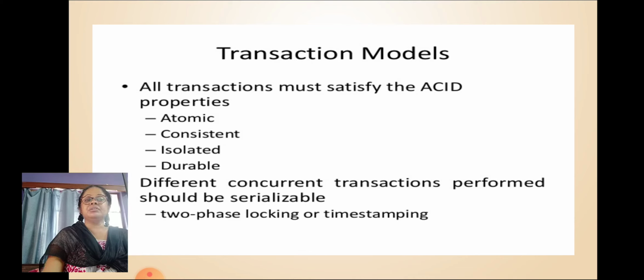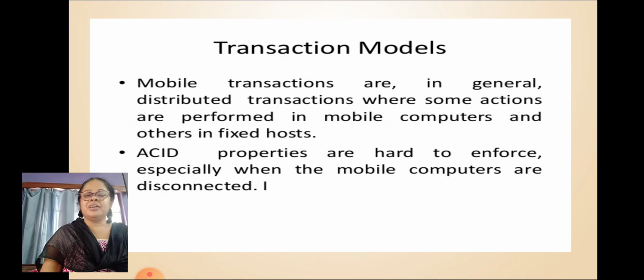Mobile transactions are in general distributed transactions where some actions are performed in the mobile computer and others in a fixed host. ACID properties are hard to ensure, especially when the mobile computers are disconnected.